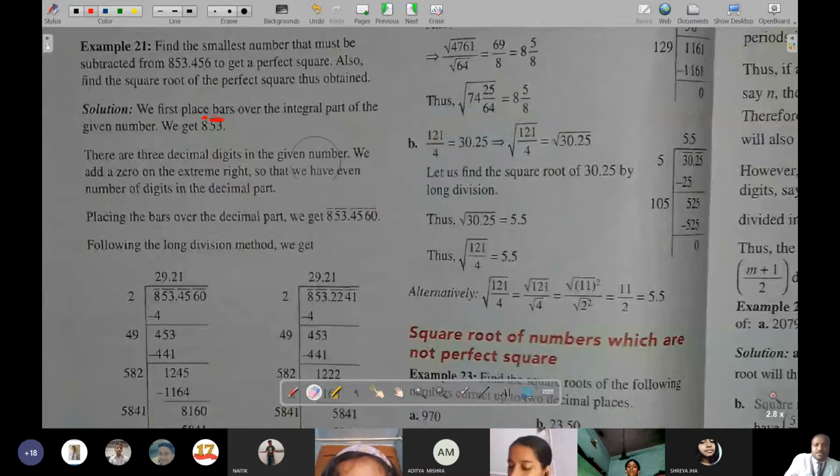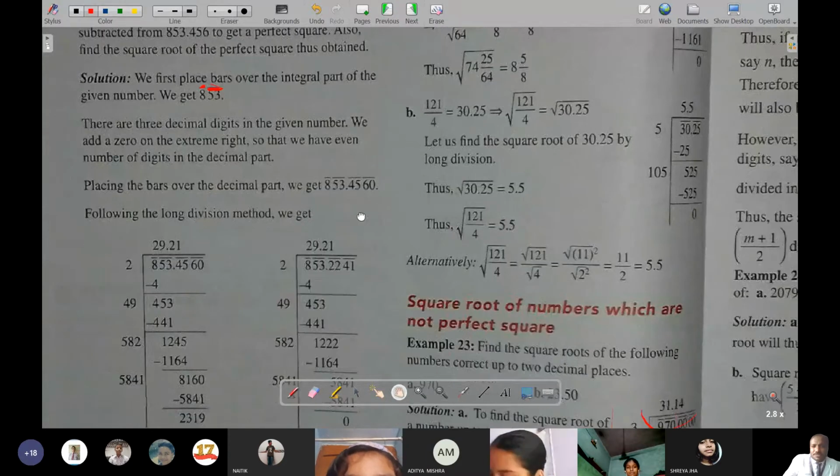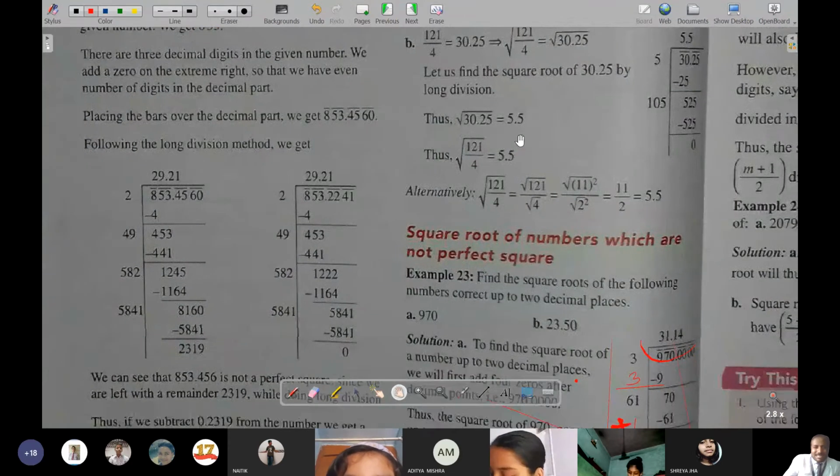Good. So after pairing, what we will do? Of course, we will keep this in the format and we will start dividing. We can use the book format also as it is done, or as I had explained several times, in that way also you can divide. Here it is not showing that it is added, it has been simply considered in mind. You see, at first the first pair will be divided. So 2 is over here.